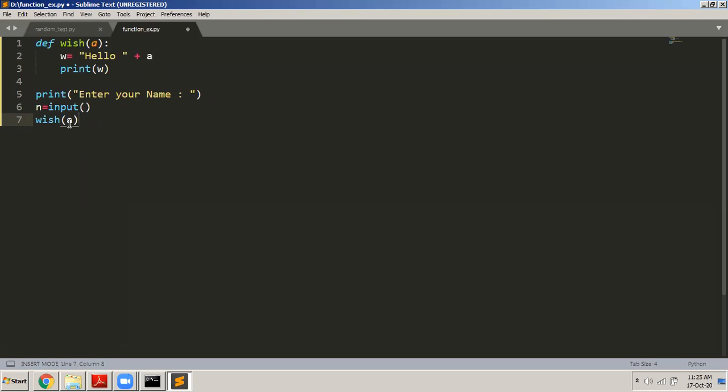You cannot write wish A here because you have to pass a parameter that is read already. Where are you reading the input? You're reading the name into the variable n, and you have to pass n as a parameter here.